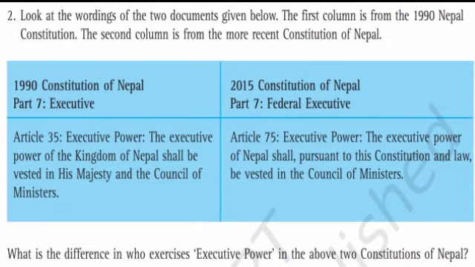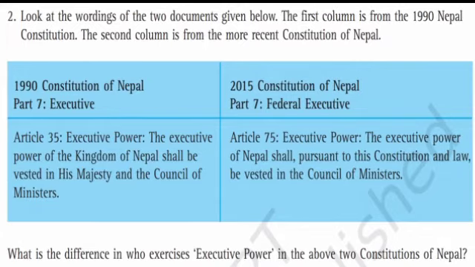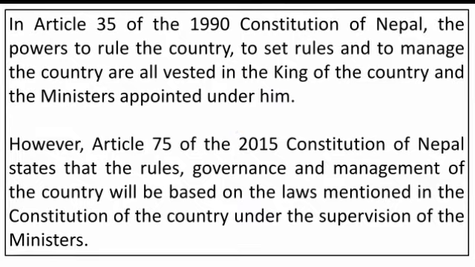So here we can see clearly children, the real power will be vested in the Constitution of Nepal, which was formed in 2015. And the Council of Ministers will have these powers to take decisions, and these Council of Ministers are people's representatives actually. So now children, see the answer.